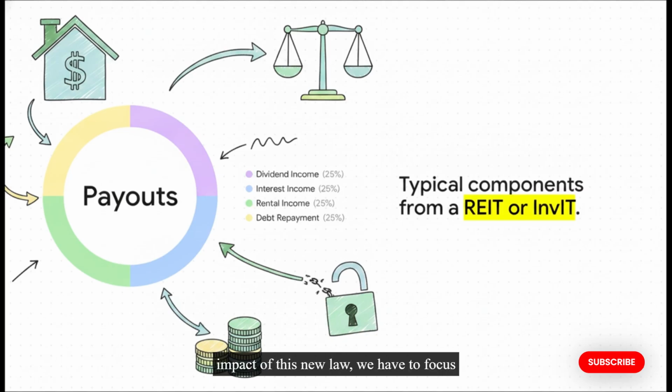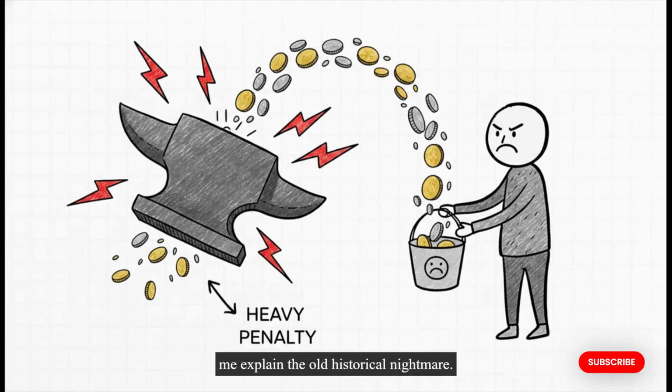To truly understand the impact of this new law, we have to focus heavily on that last category, the repayment of debt. Because historically, this is where things used to get incredibly messy for everyday folks. Let me explain the old historical nightmare. Under the previous tax rules, if a portion of your payout was categorized as repayment of debt, it triggered a massive, highly complicated tax calculation.